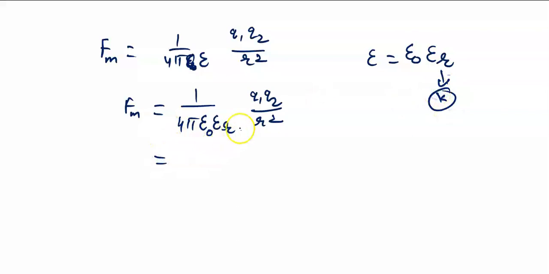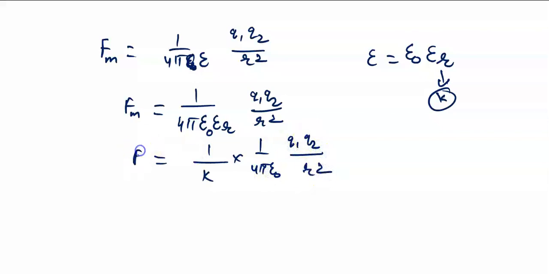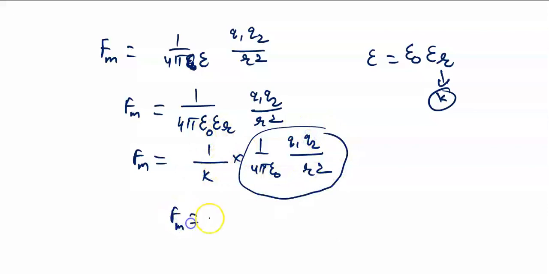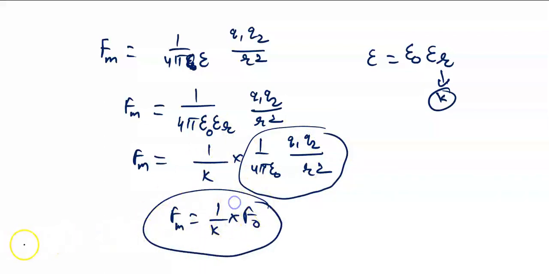Generally we write it by k, so we can write it like this also: 1 upon k multiplied by 1 upon 4 pi epsilon naught Q1 Q2 upon r square. Agreed? This is Fm. Now you can write this as F naught. So Fm will be equal to 1 upon k times F naught. Okay, Fm is equal to 1 upon k times F naught.